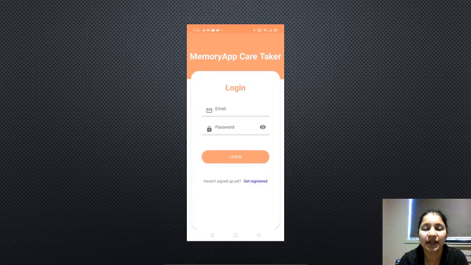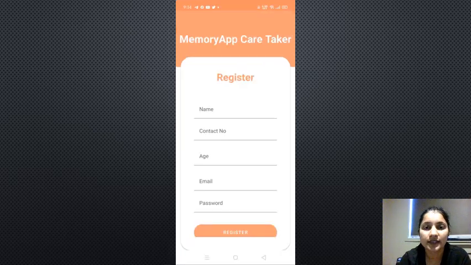My next slide is regarding the login screen of the caretaker. The caretaker can log in by using their email and password and then click on login. This is the registration screen for the caretaker. The caretaker can enter their personal details like name, contact number, age, email and password, then click on register. If any caretaker wants to register with the Memory app, then they can register.